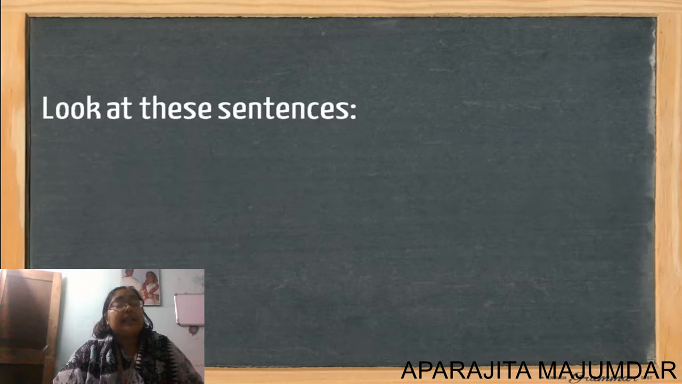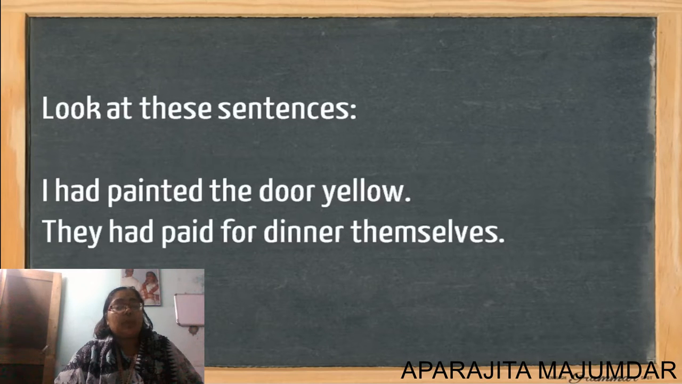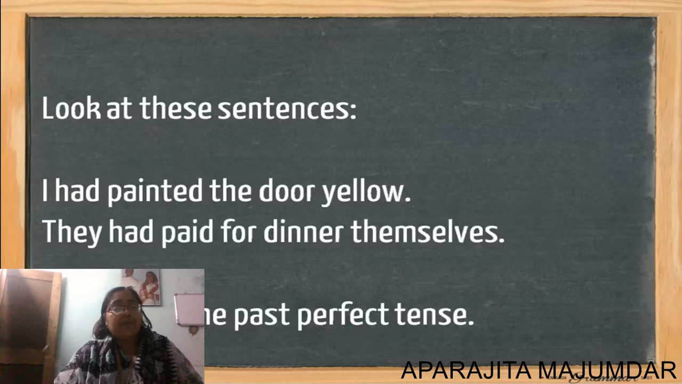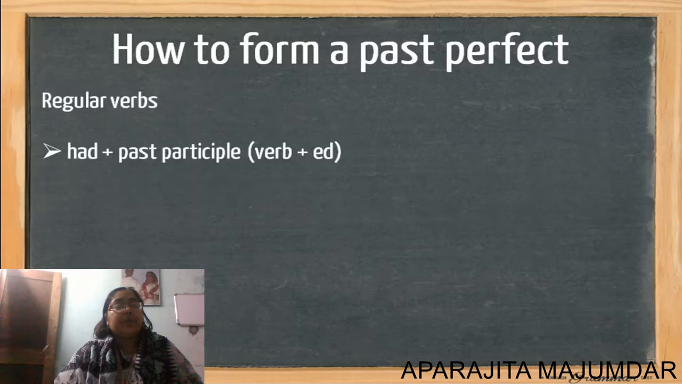Look at this sentences here. I had painted the door yellow. They had paid for dinner themselves. These sentences, they are all in past perfect tense. So how to form it? For a regular verb, we use had and the past participle form of it with an ed added to the verb. For example,